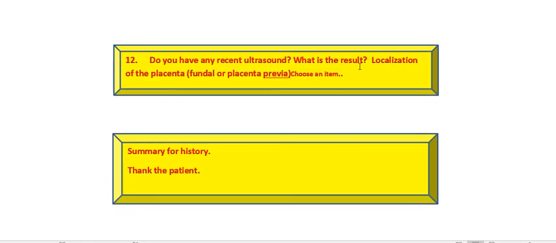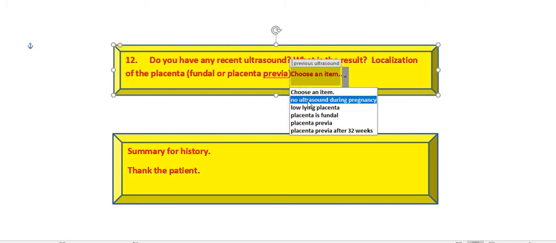Did she have an ultrasound during pregnancy for localization of the placenta or not: a low-lying placenta, or a fundal placenta, or placenta previa?